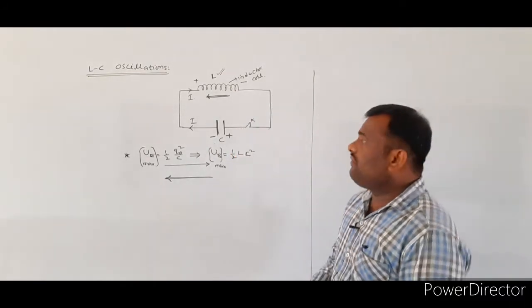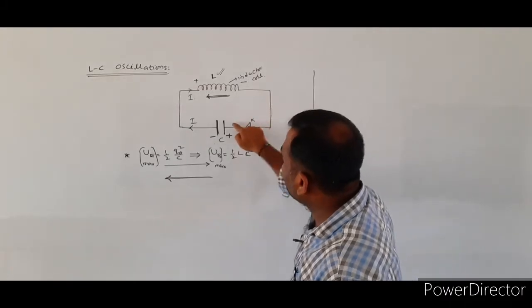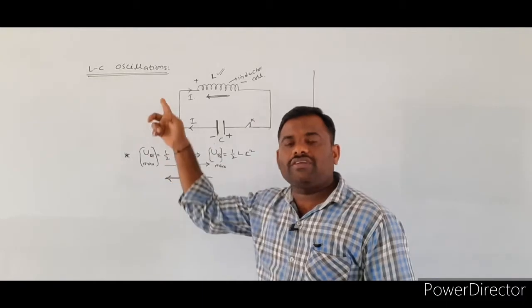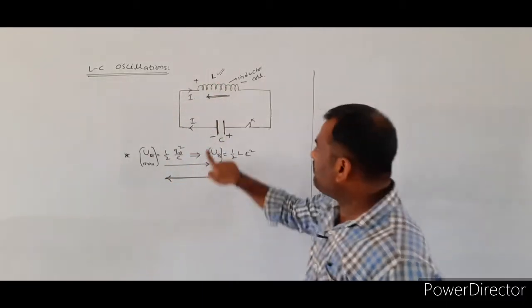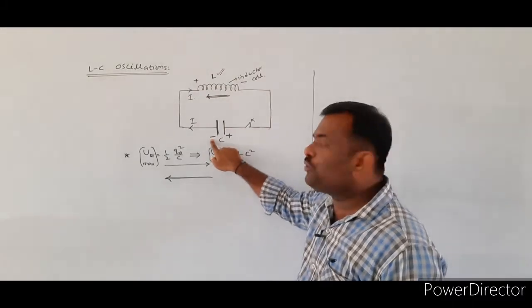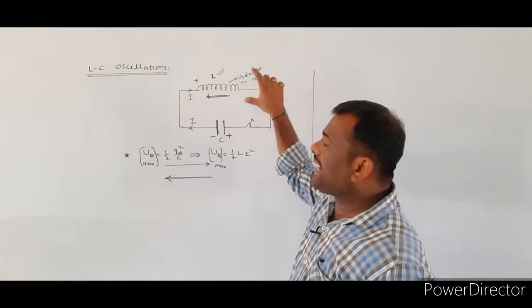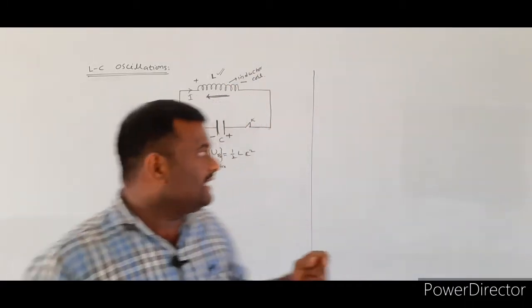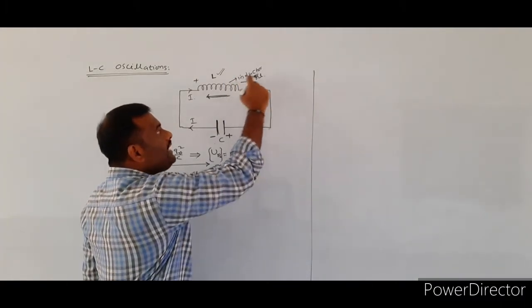Once again, initially the energy was flowing from where to where? Capacitor to the inductor coil. At that time, this is the positive plate and this is the negative plate. Now, whatever the maximum energy that is stored in the inductor coil, that energy will be transmitted from the inductor to the capacitor.